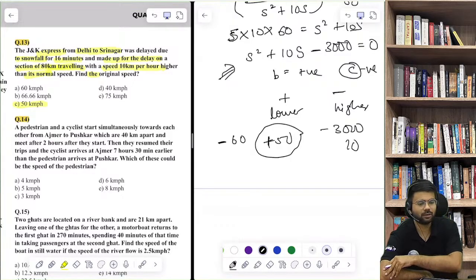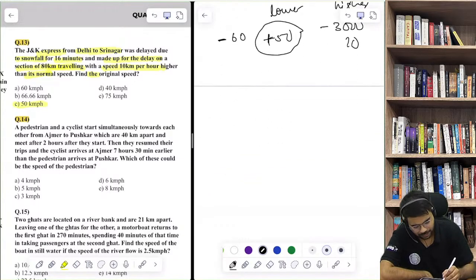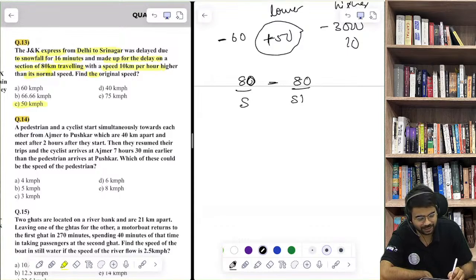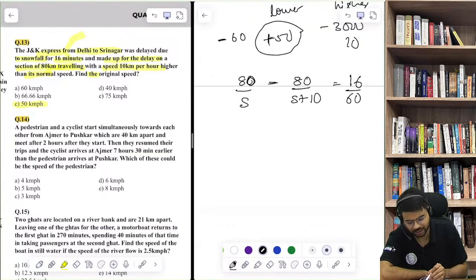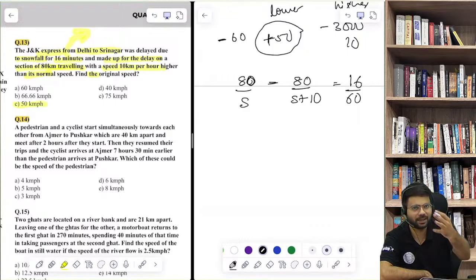Ayush, you have not got the question. The question is that, understand, if he had traveled that 80 kilometer at the normal speed, minus if he is now traveling that 80 kilometer at the increased speed, he should save 16 minutes because the train has lost 16 minutes, so it needs to save 16 minutes.